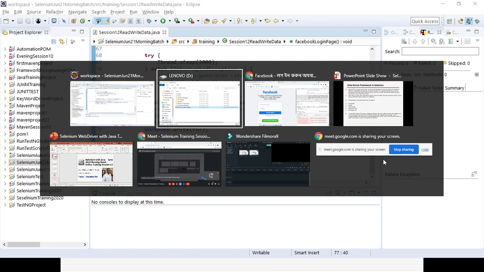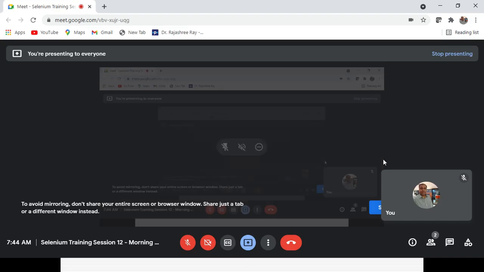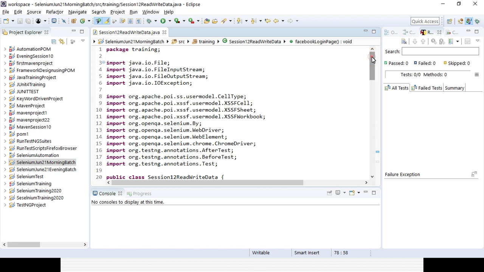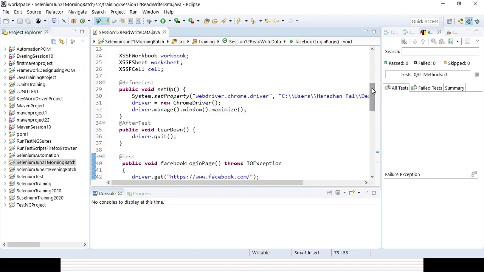Okay, so any questions? Then my next topic I'll be covering is keyword driven framework.